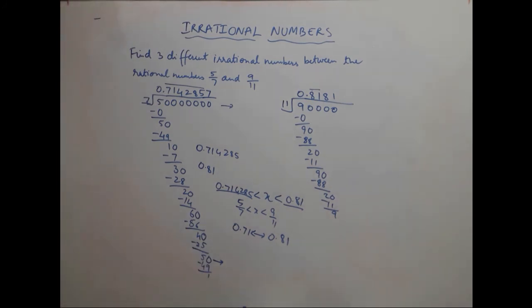We can choose any number that we like, but it should not be terminating and it should not be repeating.